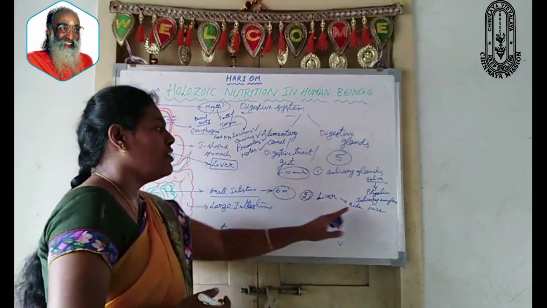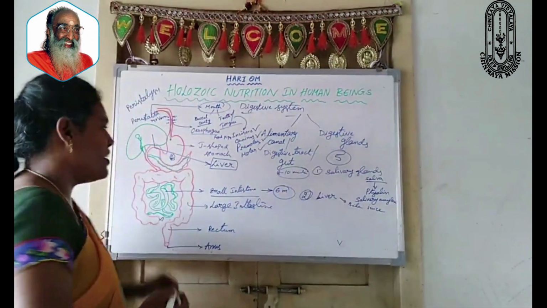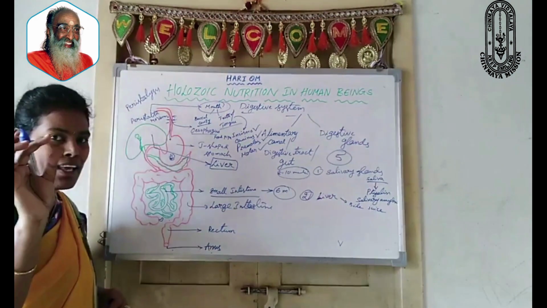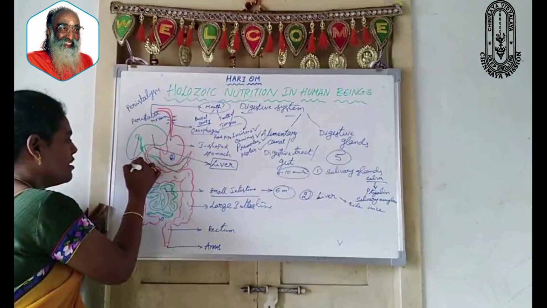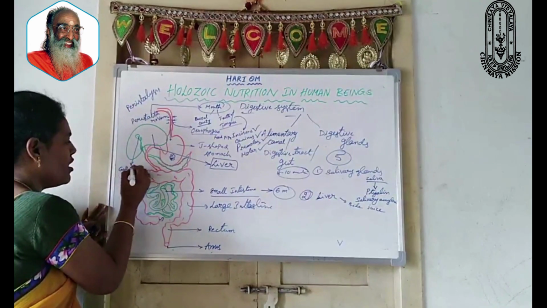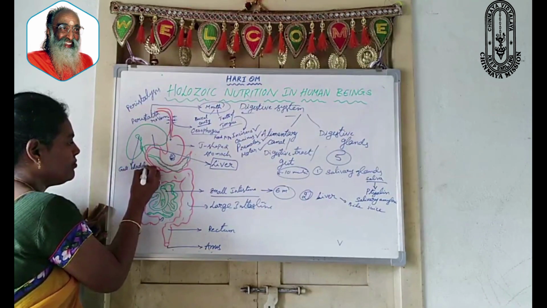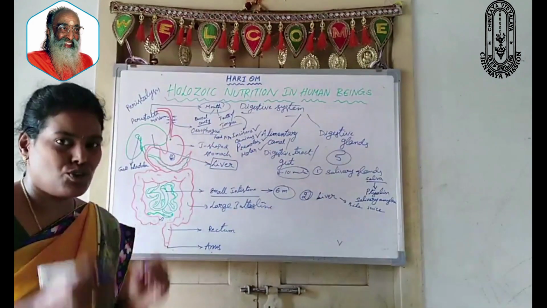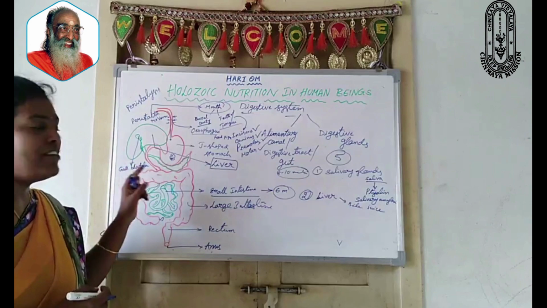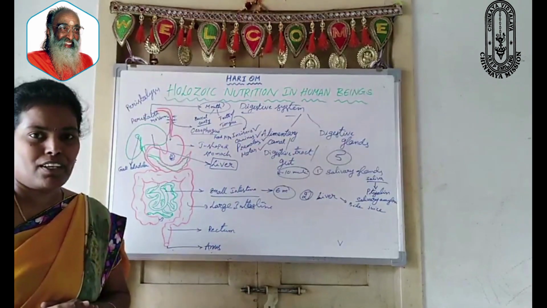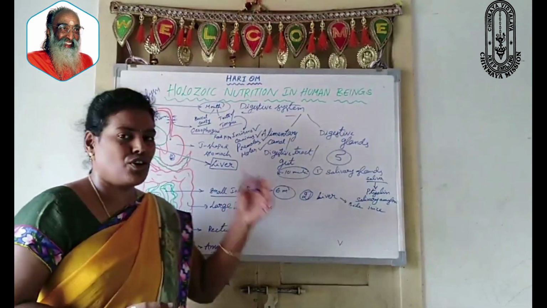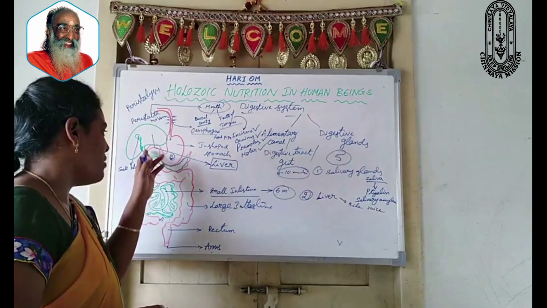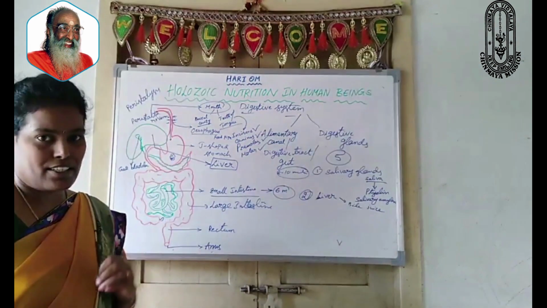And next, this bile juice which is secreted by the liver is stored in one small bulb-like structure, a small swollen part which is called the gall bladder. The excess amount of bile juice which is secreted by the liver is stored in the gall bladder, which is present in the liver. This is a very important point. Bile is stored in the gall bladder for your body, and whenever it is necessary, it is released from the gall bladder into the small intestine.